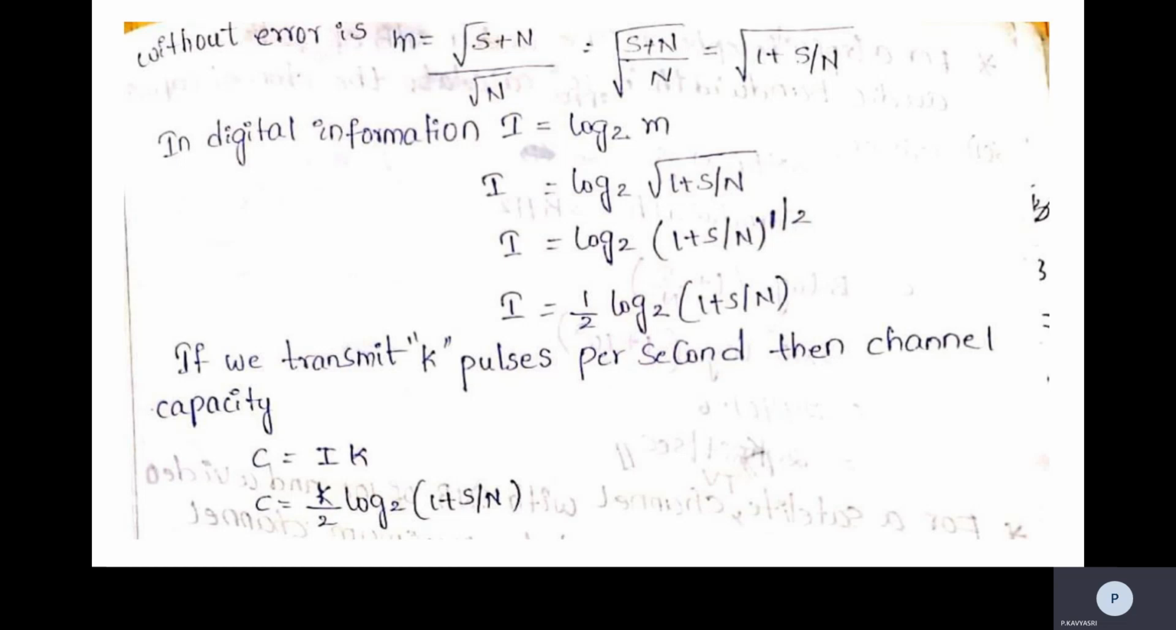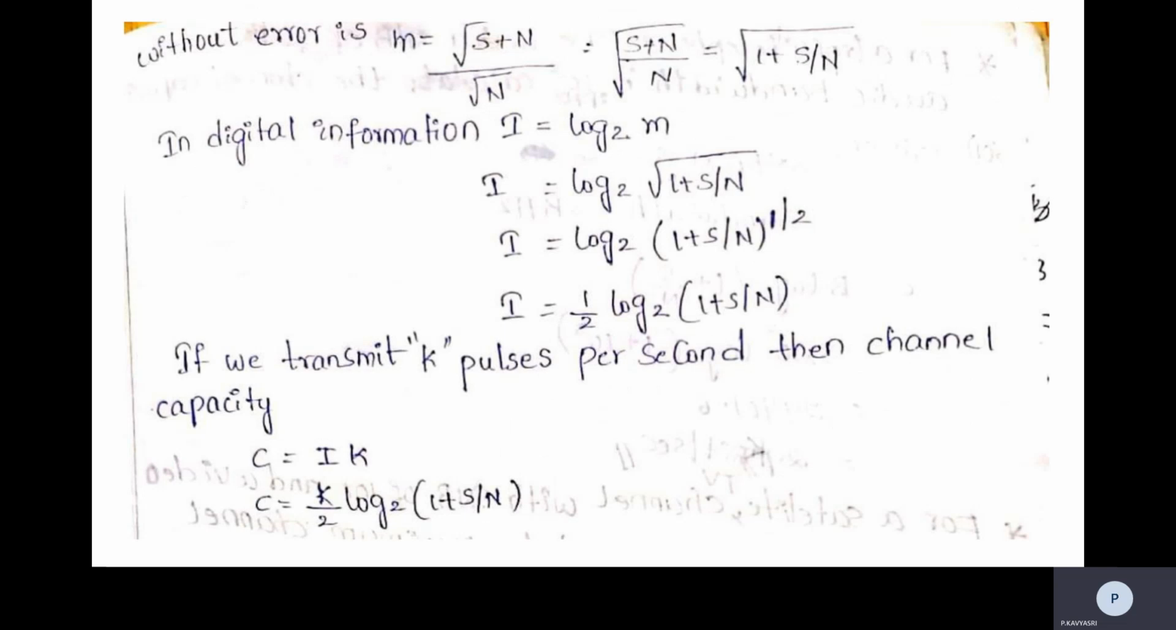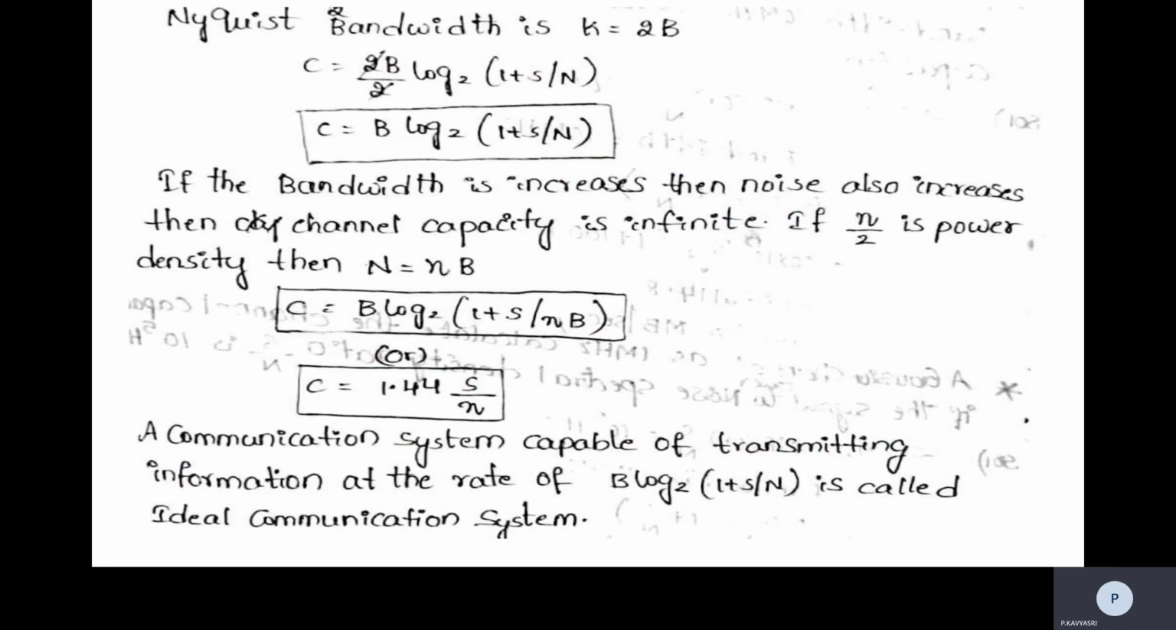So if we transmit K pulses per second, then the channel capacity will be C is equal to IK. Just substitute the I value here, so C is equal to K by 2 log 2 of 1 plus S by N. So that is the capacity value. And the Nyquist bandwidth is K is equal to 2B. So in place of K, just substitute 2B. We will write it as C is equal to 2B by 2 log 2 1 plus S by N.